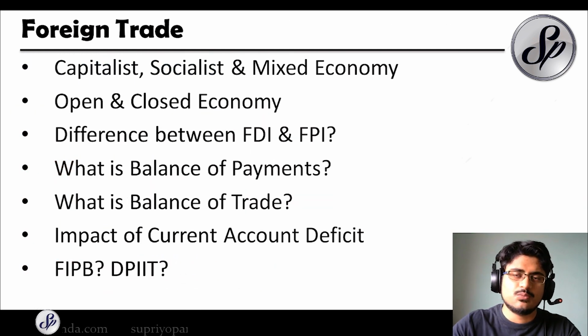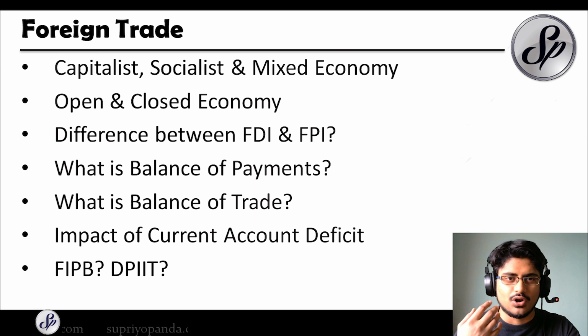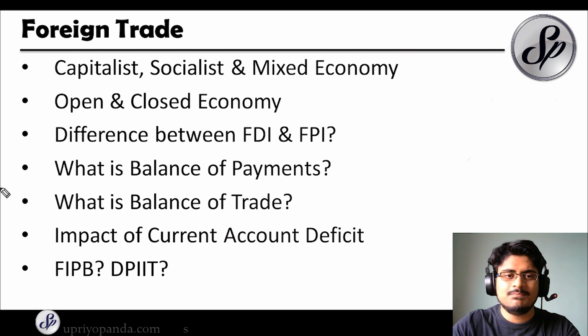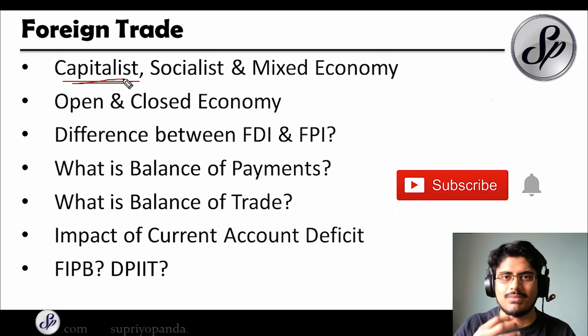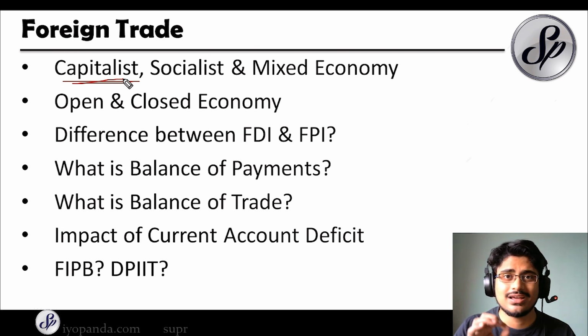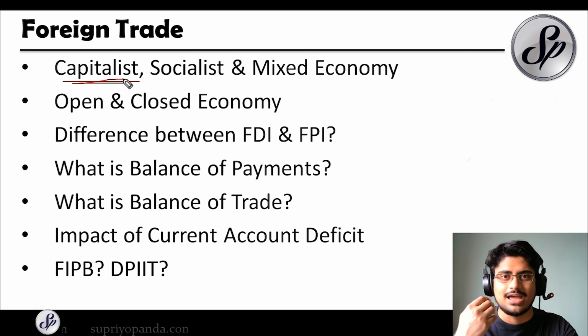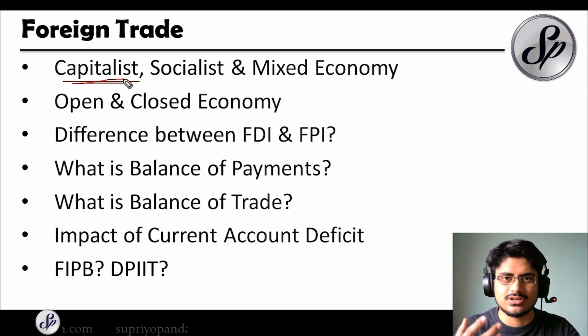Let us move to the next thing, which is foreign trade. Now, when we talk about foreign trade, we always have to understand the different types of economies, right? So the first important economy is the capitalist economy. In a capitalist economy, the economy is totally dependent on the market. So whatever the market deems necessary, the market creates, and the market also destroys. So everything is left to the market. The government does not get involved. So this is very important. Only minimal regulations are kept in place, and the market decides the rest. So this is a purely capitalist type of economy, and America, the UK, and most of the developed countries use a capitalist type of economy.